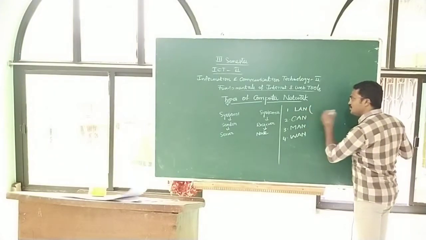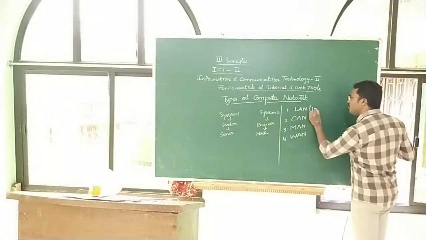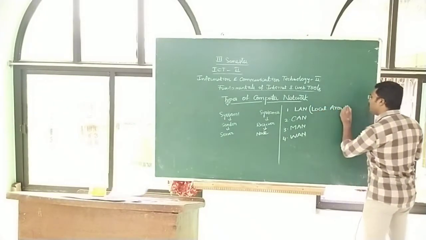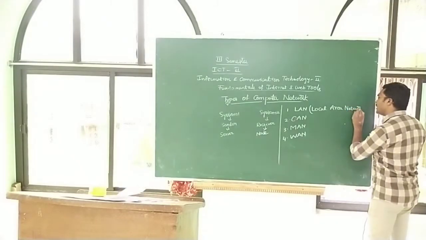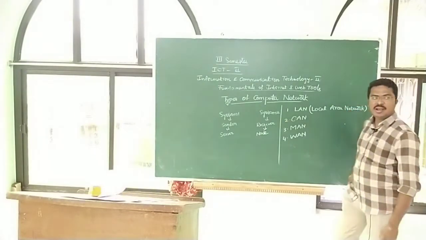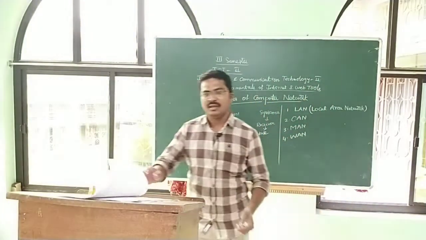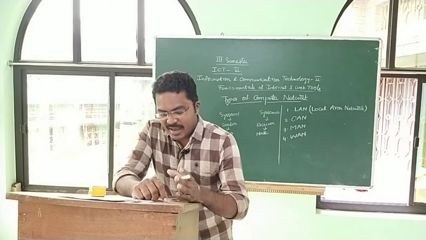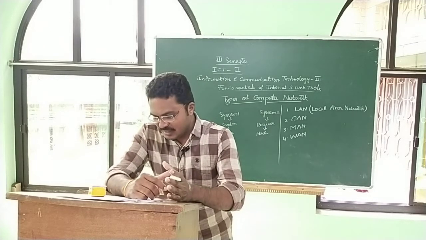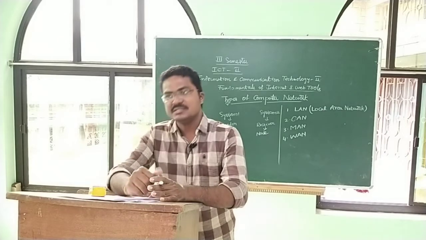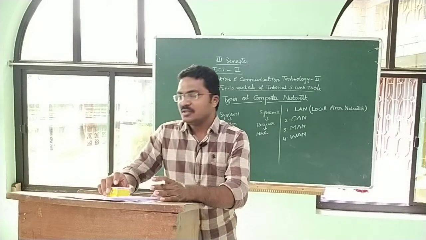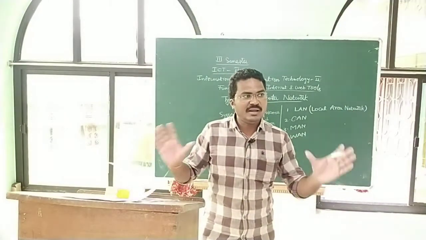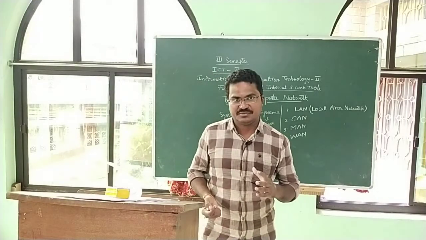The first type of computer network is called LAN. LAN full form is local area network. This is the full form of LAN. So what is a LAN actually? A LAN is a privately owned computer network. That means you maintain all the computers in one building only. For example, in our building there are 20 or 50 computers present.